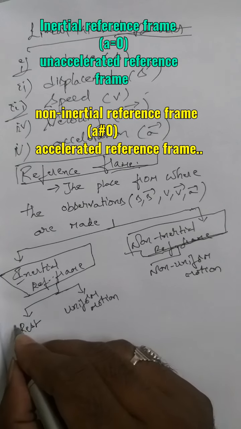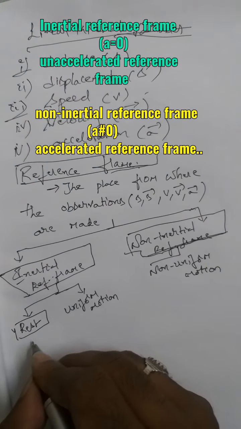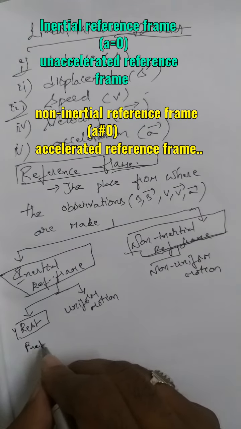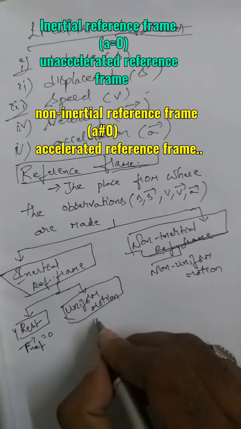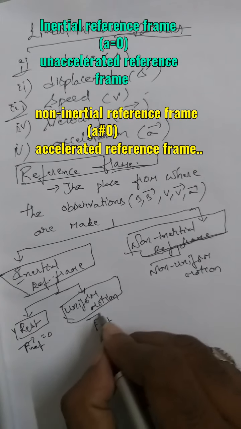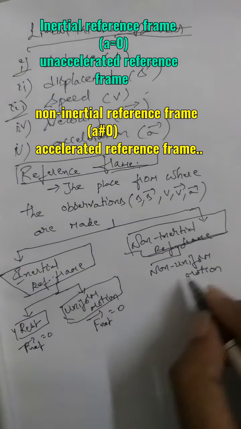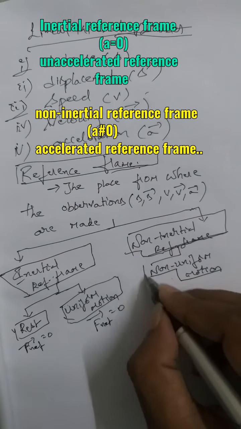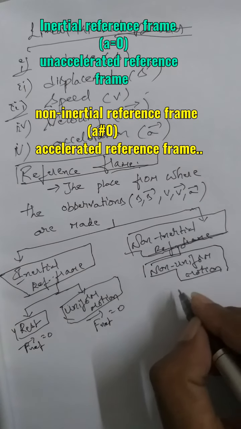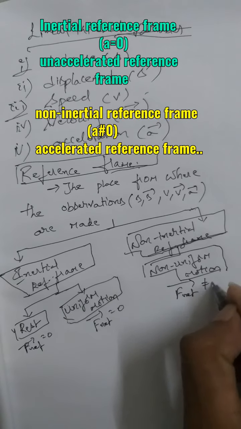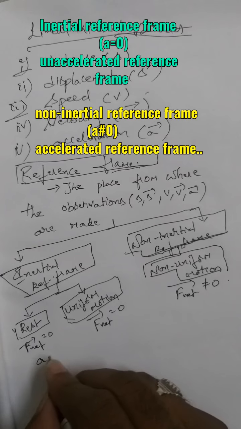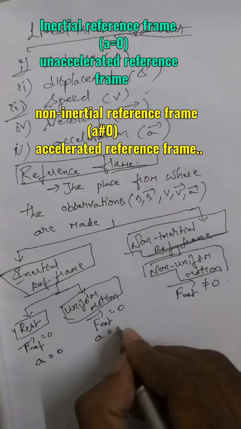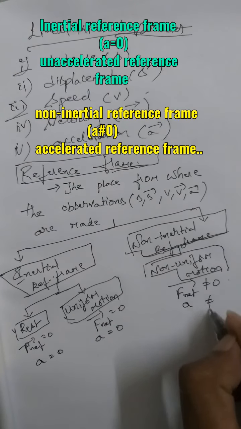See, reference frame at rest means net force is 0. Reference frame moving with constant velocity, again net force is 0, uniform motion. Reference frame in non-uniform motion means there is a change in velocity, and to change velocity, net force is not equal to 0. Net force equal to 0 means acceleration is 0 here. Here also acceleration is 0. Here acceleration is not equal to 0.